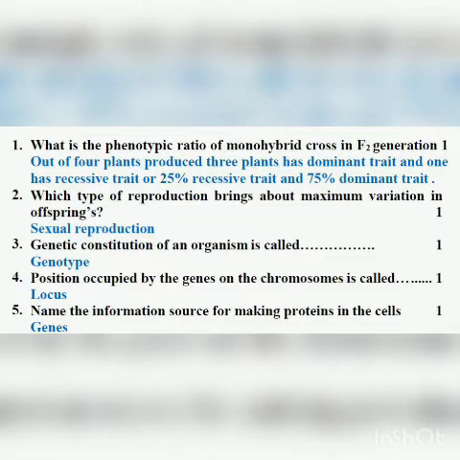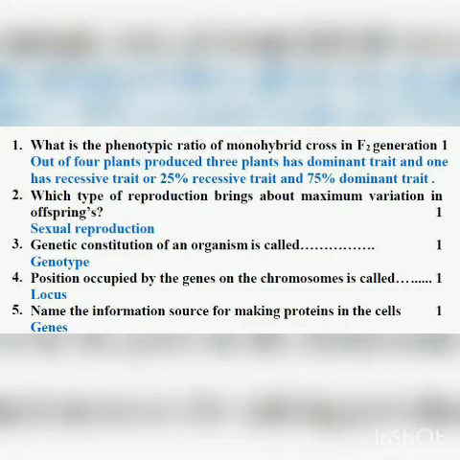If you don't write 3:1, that is okay. But you have to write that 3 plants have a dominant trait and 1 plant has the recessive trait, or 25% has a recessive trait and 75% has a dominant trait. I have not given marks for this answer 3:1, because according to me that is the wrong answer. And if I give you marks, you will write the same thing in the board exam.